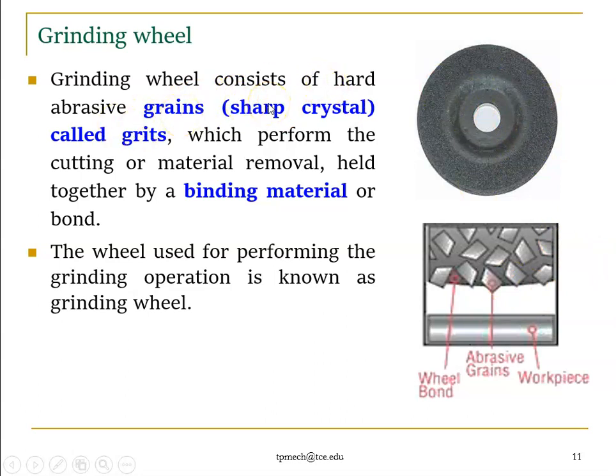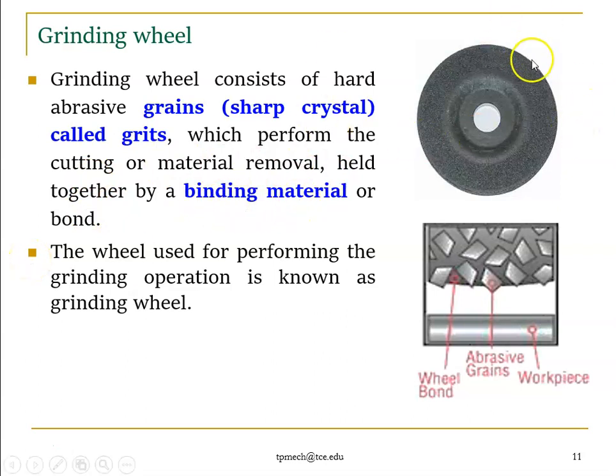It may be sharp, brittle, or small particles, right? The grinding wheel consists of hard abrasive grains called grits, which perform the cutting or material removal, held together by the binding material or bonding material or bond, right.